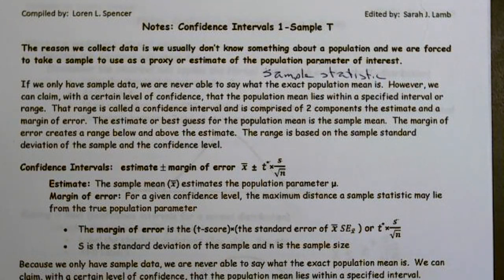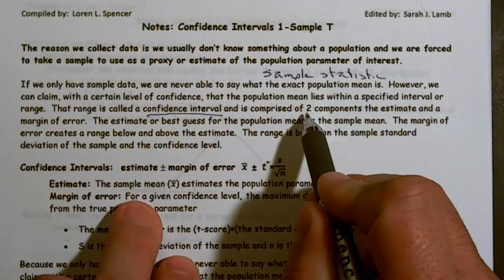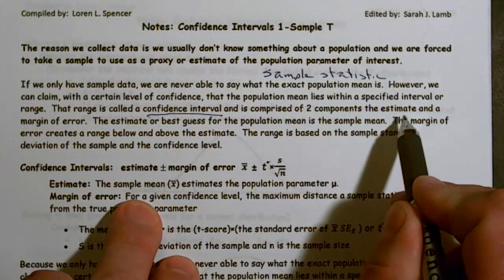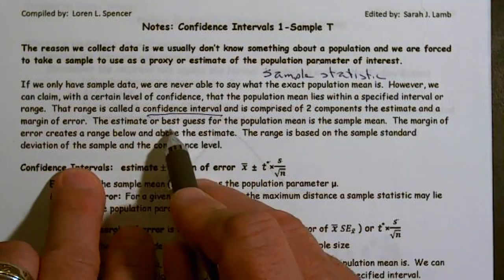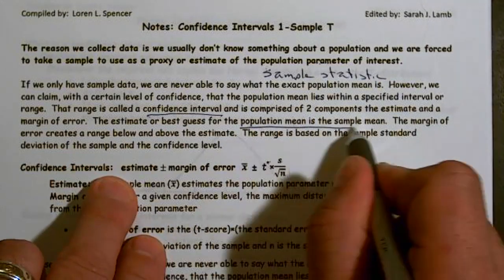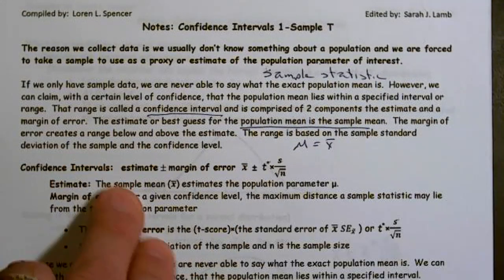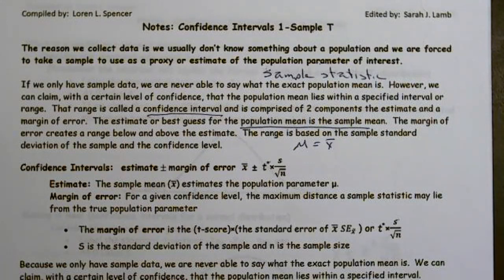And you've seen this in polling for political candidates. Someone has 43% of the vote, plus or minus 5%. And we call that a specified interval or range. And that range is called a confidence interval. And it's comprised of two components, the estimate and a margin of error. The estimate or best guess for the population mean is the sample mean, and that makes sense. So basically, we're saying the mean equals X bar or X bar equals the mean. That's our best guess, all right?